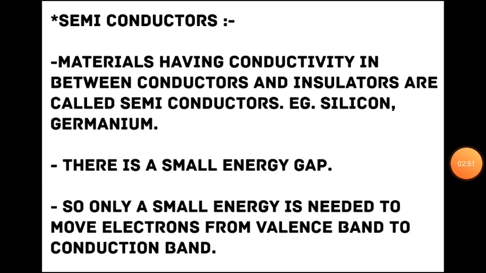Next we are going to see about semiconductors. Materials having conductivity in between conductors and insulators are called semiconductors. Examples: silicon, germanium. We have seen that conductors conduct very much, and insulators do not conduct. But in case of semiconductors, they have a conductivity value in between conductors and insulators. The examples are silicon and germanium.